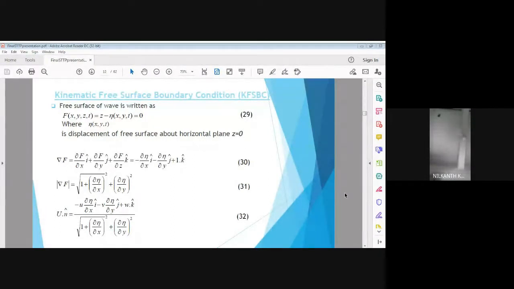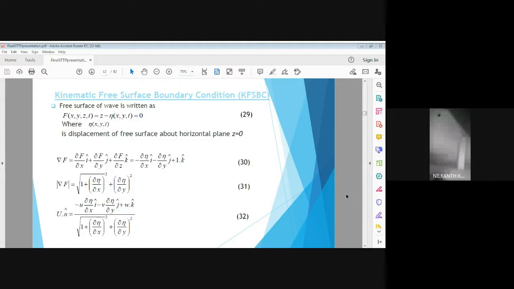So we also apply the boundary condition to the free surface. The free surface can be defined as Z equal to eta of X, Y, and T. Here you can also consider Y as a vertical dimension, where eta signifies the vertical position of a particle on the wave, or wave height, eta.